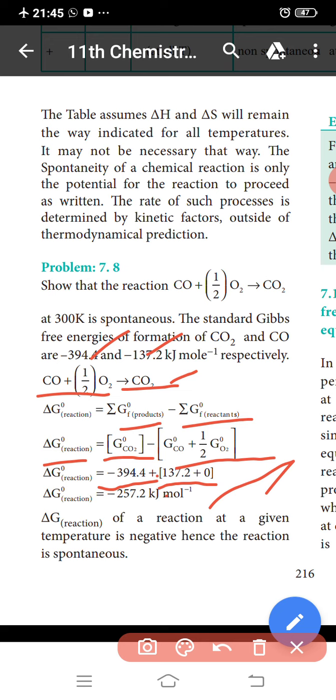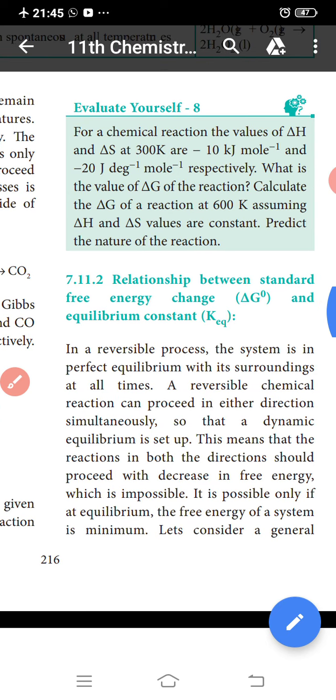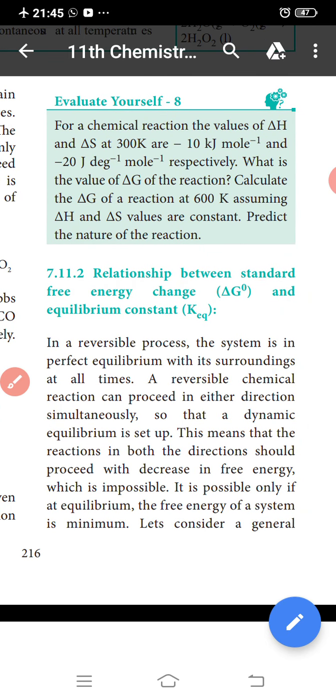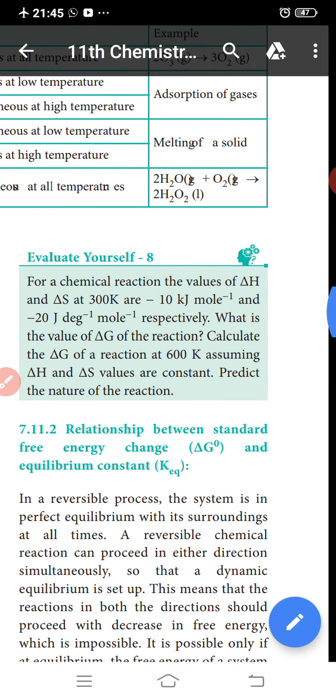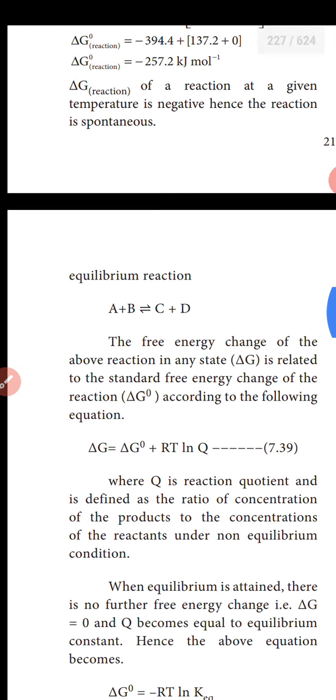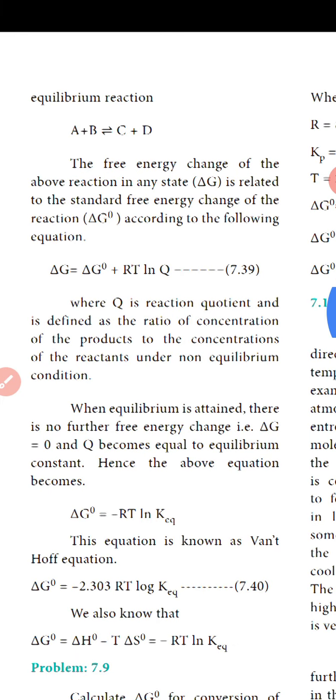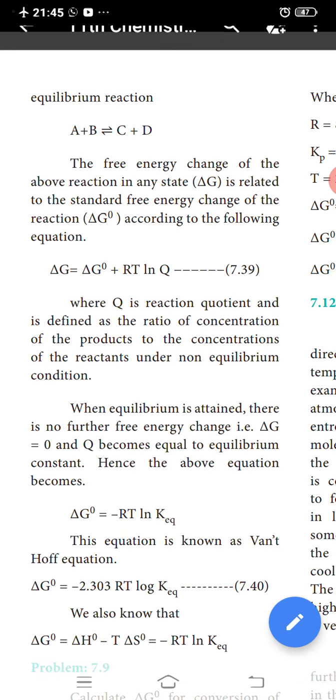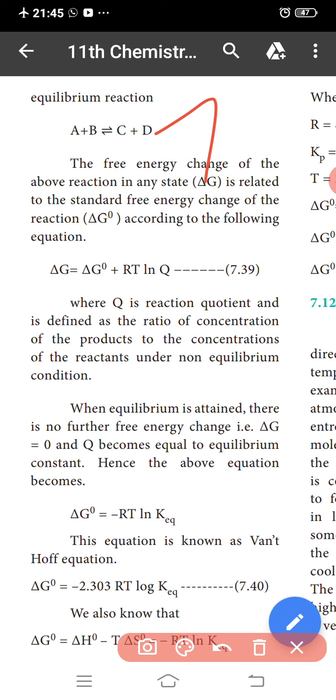Okay, next we discuss the relation between standard free energy change and the equilibrium constant. This is A plus B in equilibrium with C plus D. In a reversible process, the system is in perfect equilibrium with its surroundings at all times.